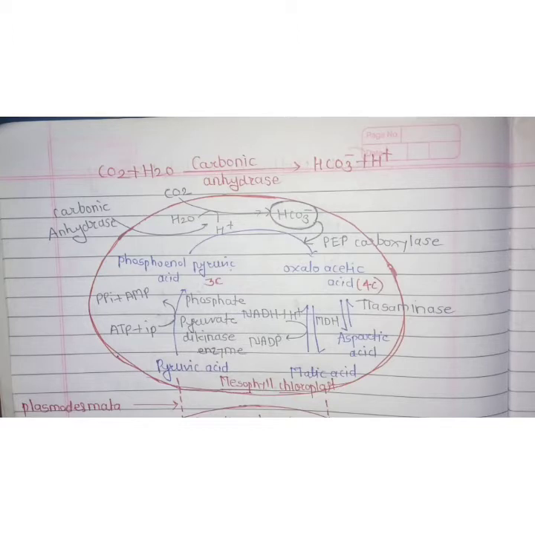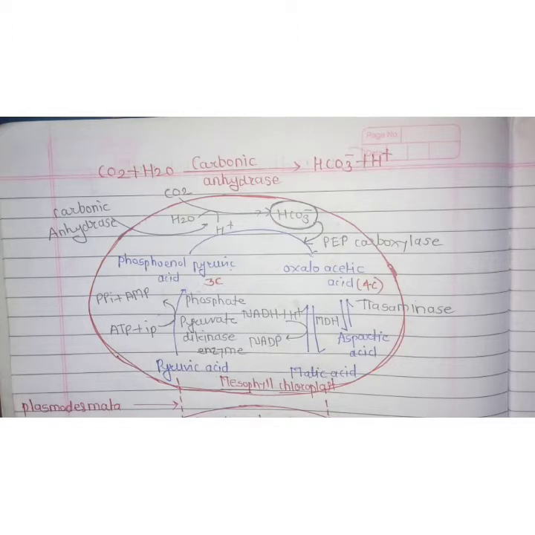The result is that they still produce carbohydrates or forms of sugar, but they waste a lot of energy compared to the normal C3 cycle. That's why plants modified the C3 cycle and formed the C4 pathway.